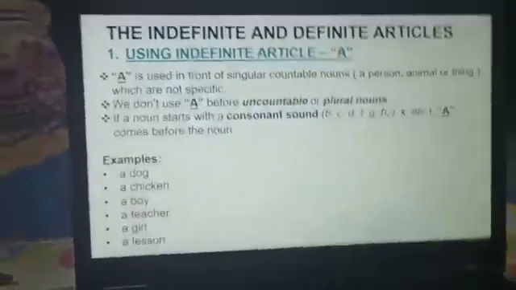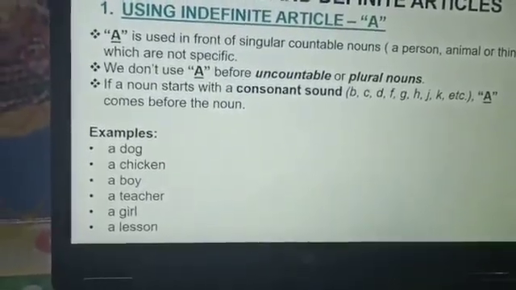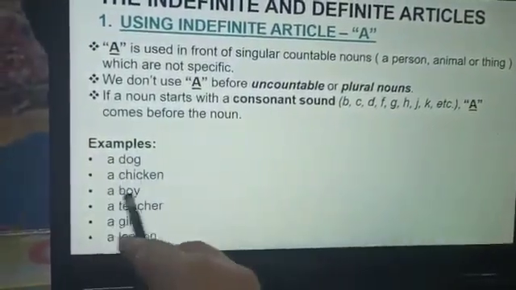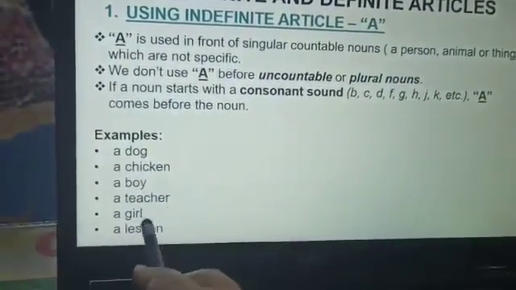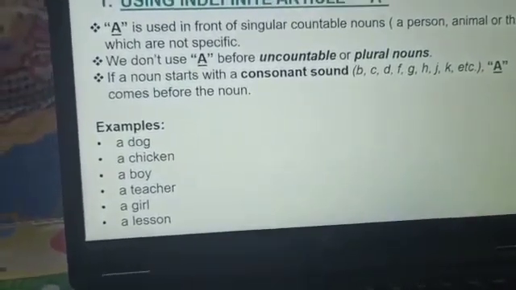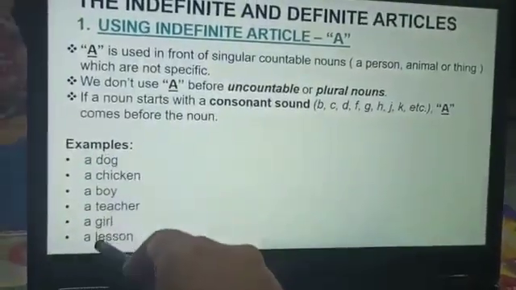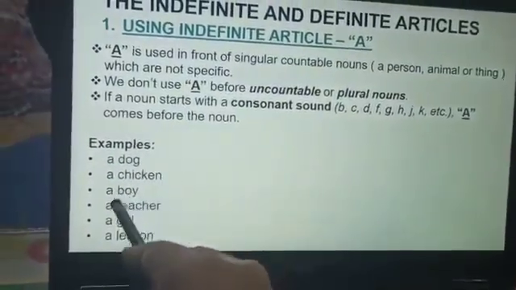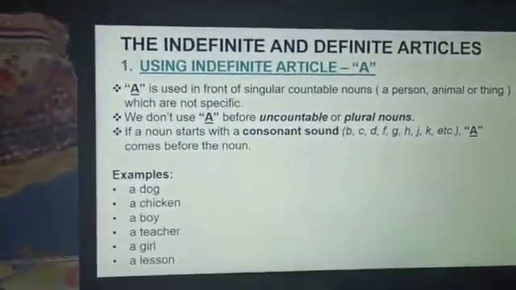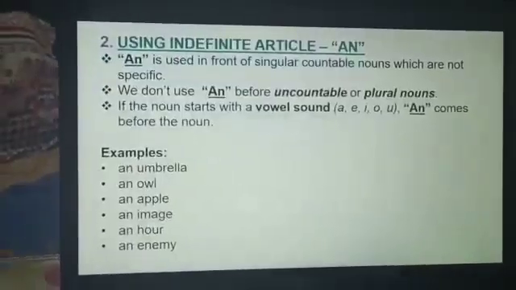When we are using articles, they always come before the noun. Examples: a dog, a chicken, a boy, a teacher, a girl, a lesson. These are all singular countable nouns, and they all start with consonant sounds. You can see this: D, C, B, T, G, L. So this is all about using the indefinite article a.